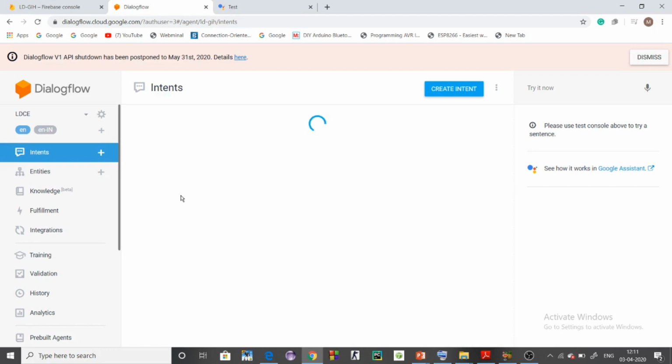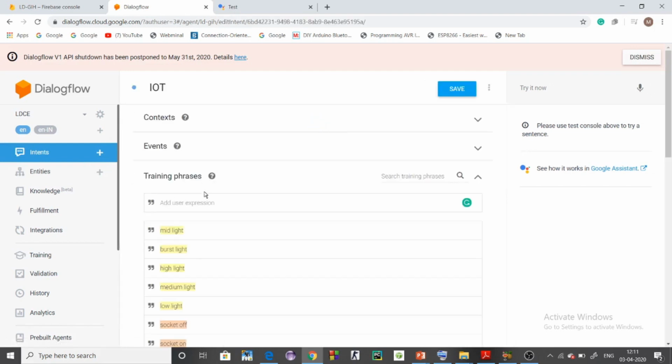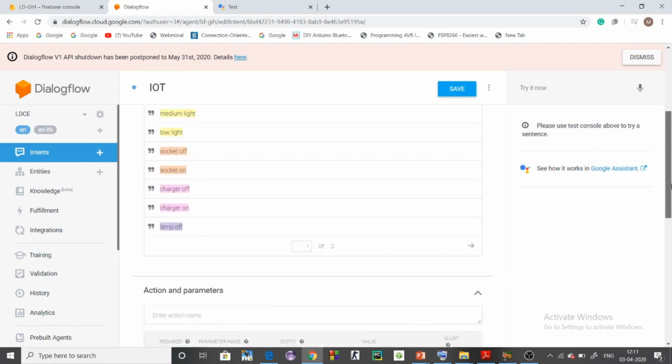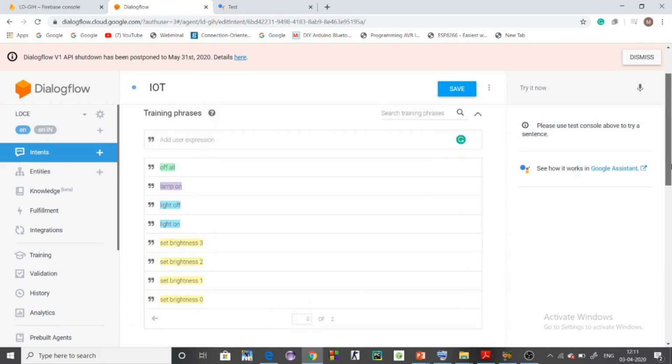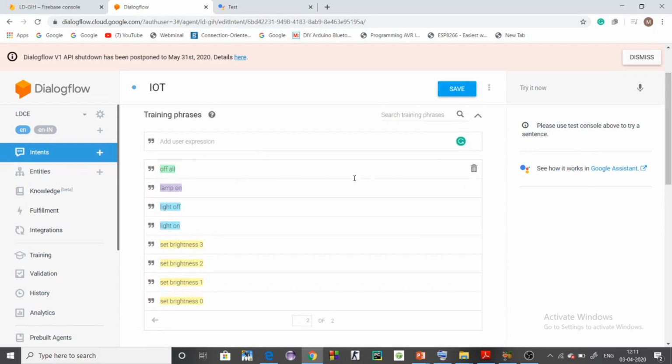Okay, let's go to the intents. There are many intents I have created. Let's go through them. There is one page, and the second page has this many intents we have created. So here are off all, lamp on, light off, light on, set brightness 3, set brightness 2, set brightness 1, set brightness 0. So these are the intents. So the machine understands that these are the voice commands that are going to be given by the user.